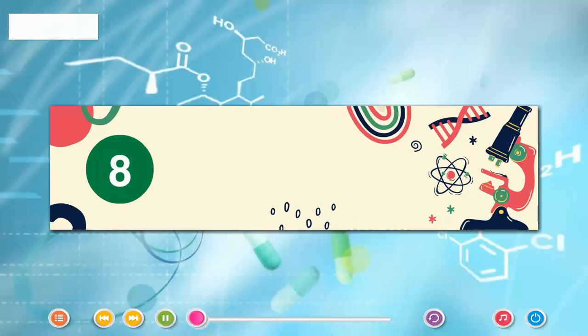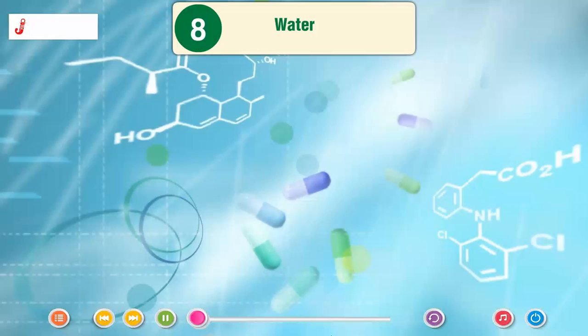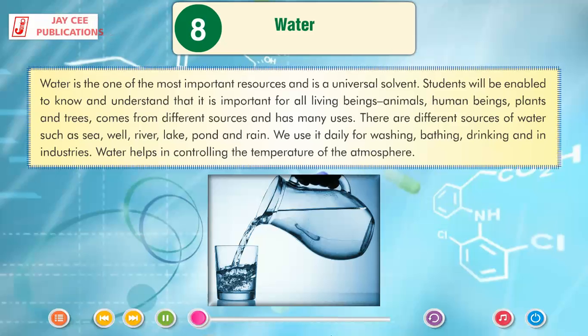Chapter 8 Water. Water is one of the most important resources and is a universal solvent. Students will be enabled to know and understand that it is important for all living beings, animals, human beings, plants and trees, comes from different sources and has many uses.